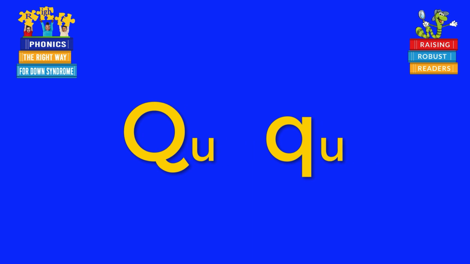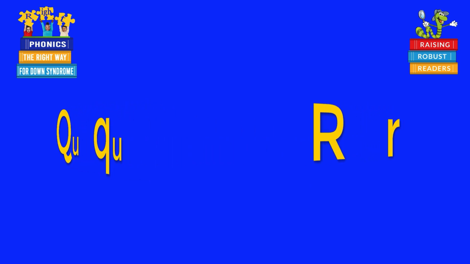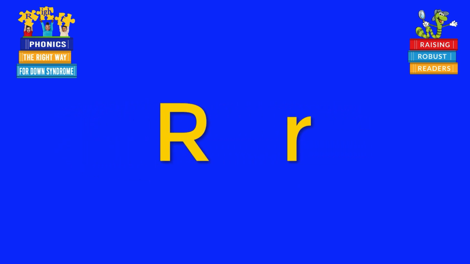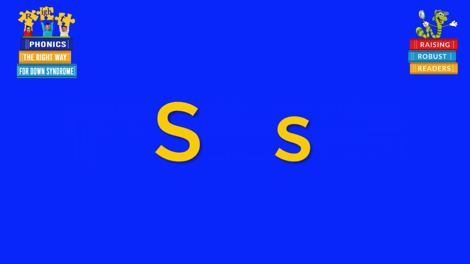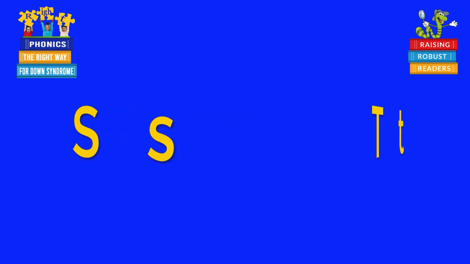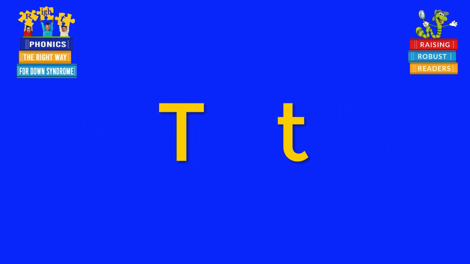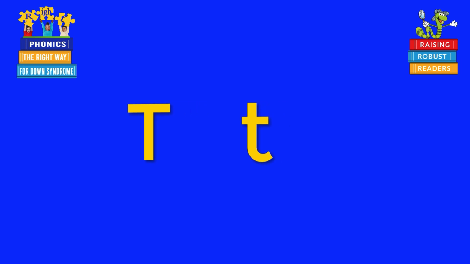The name of the letter is Q. The sound of the letter is Qu. The name of the letter is R. The sound of the letter is R. The name of the letter is S. S makes 2 sounds, S and Z. The name of the letter is T. The sound of the letter is T.